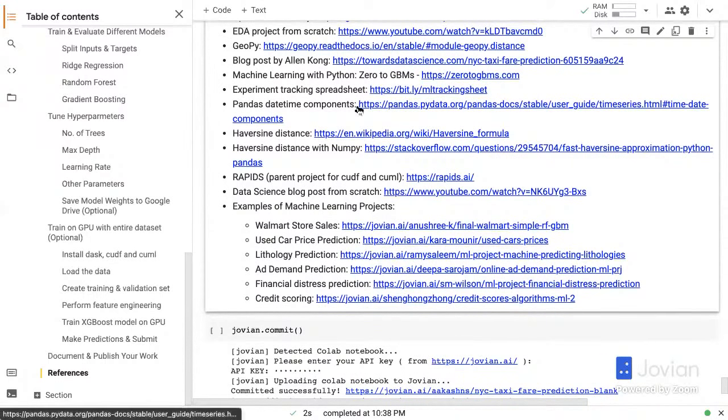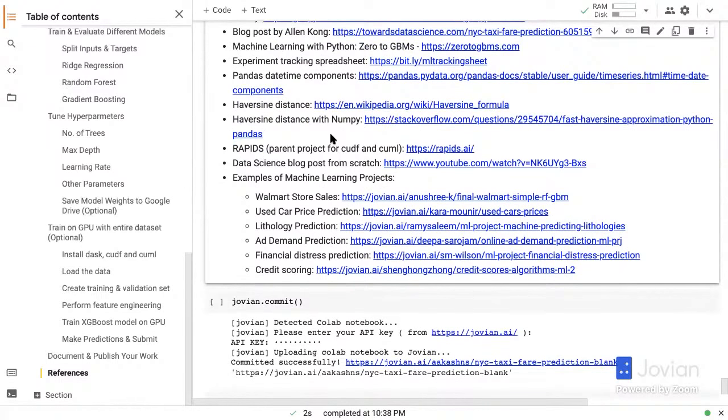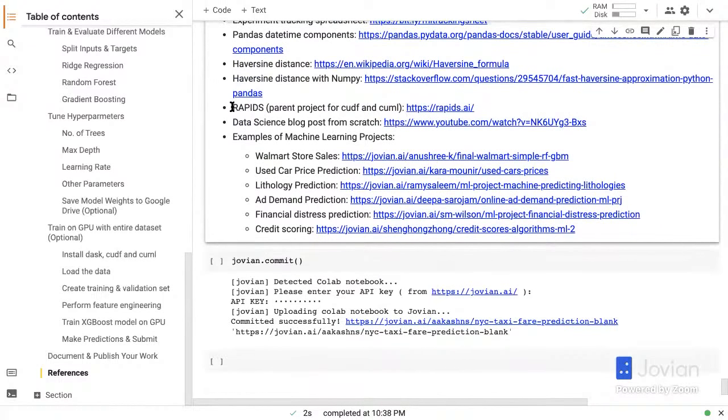Then if you want to learn more about date time components in pandas, you can check this out. There's some more resources about Haversine distance. And here is the Rapids project, which builds all these alternative libraries that work directly with GPUs, which we have on Google Colab, fortunately. And if you're looking to write a blog post, there's again a follow along tutorial we have on how to write a data science blog post from scratch that you can follow.